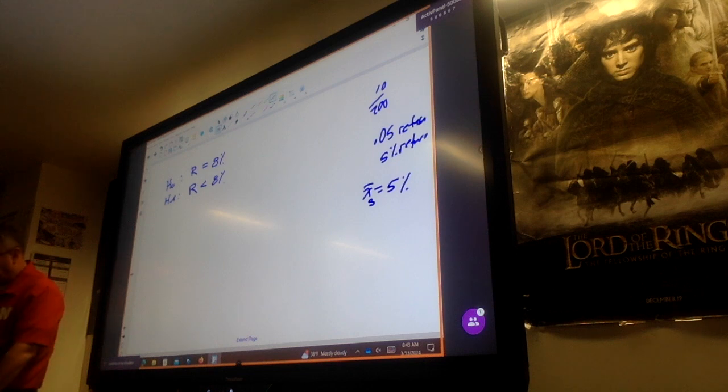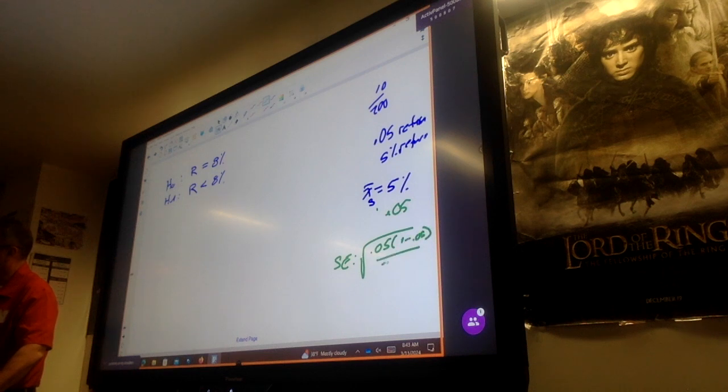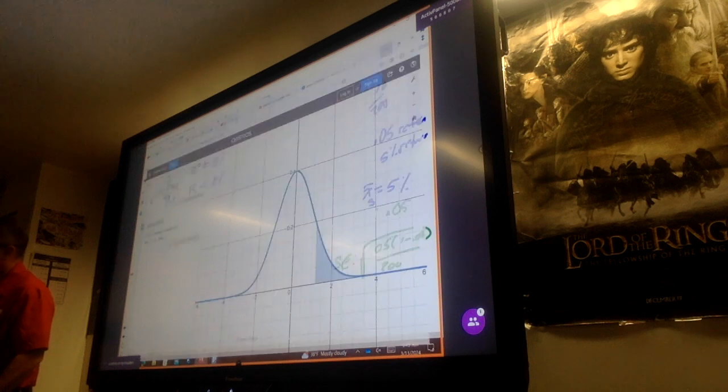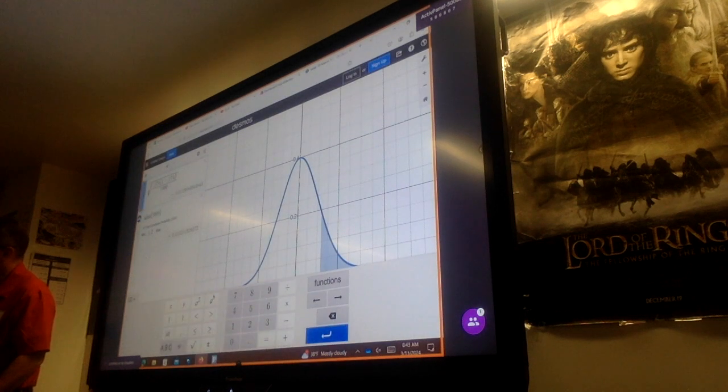This probably can't be done, because I don't have a standard deviation. I guess we could use the 0.05 here and find the standard error. So 0.05 times 1 minus 0.05, divided by our sample of 200. Yeah, we could do the standard error, that works.